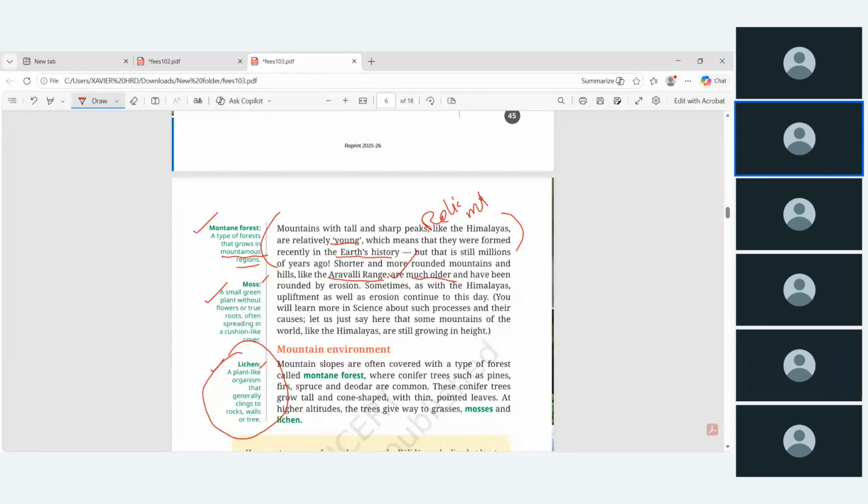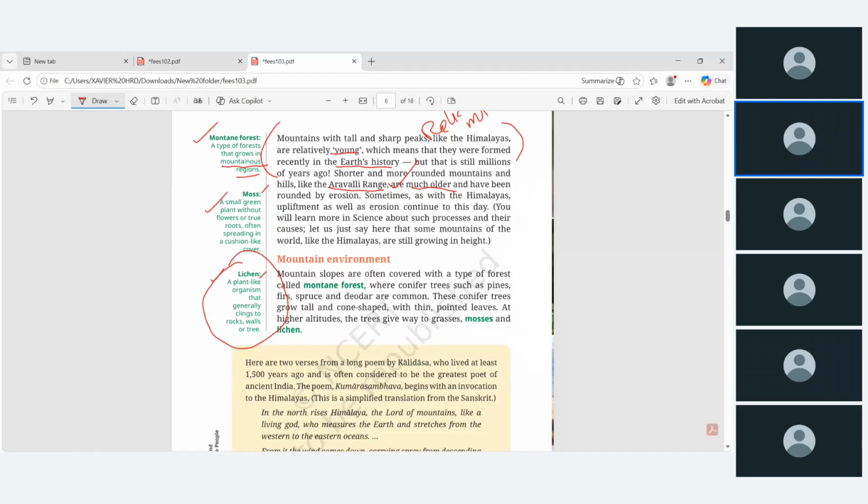ஏன் அப்படின்னா ரெலிக்னா அப்படி மொட்டையா நிற்கிறது, because of the erosion. Then as with the Himalayas, upliftment as well as erosion. Okay, leave it. Then mountain environment. These 3 terms come here. So mountain slopes are often covered with a type of forest called mountain forest. And mountain forest என்ன இருக்கும்? Conifer trees இருக்கும், pines, firs, spruce and deodar. They are all common. இது எல்லாமே தனியா நோட் பண்ணி வச்சுக்கோ.